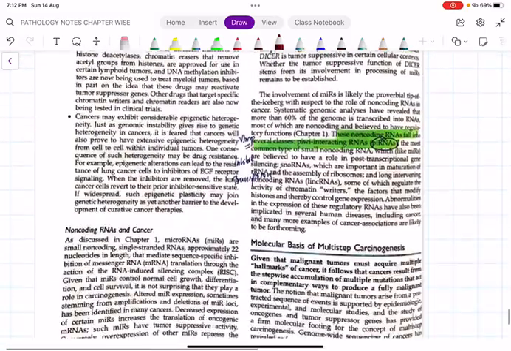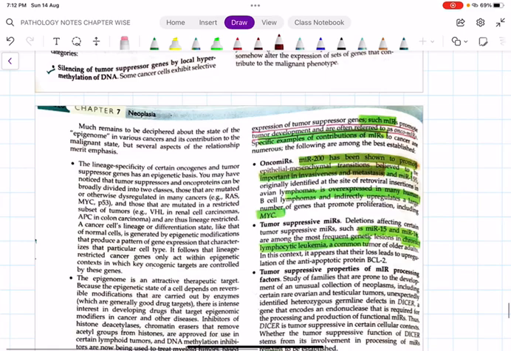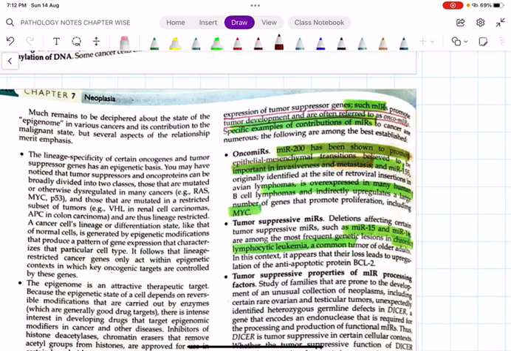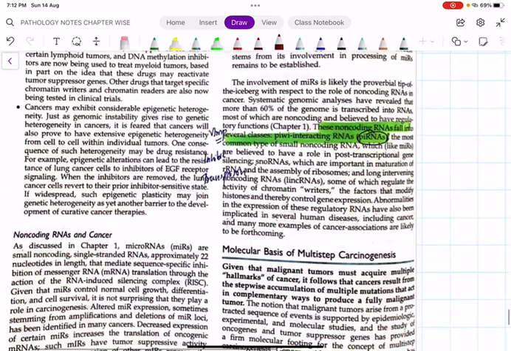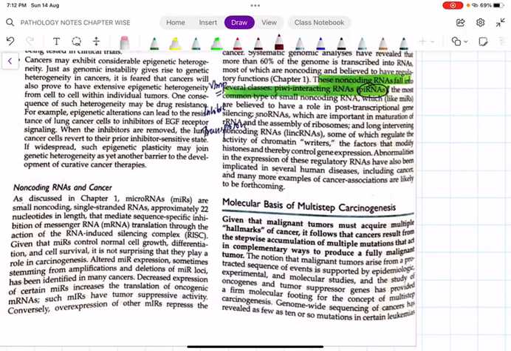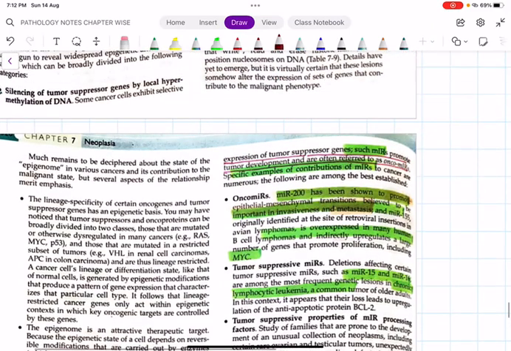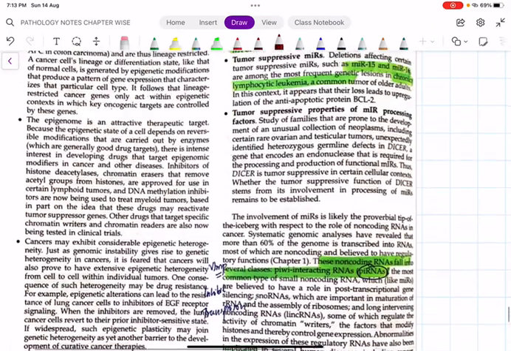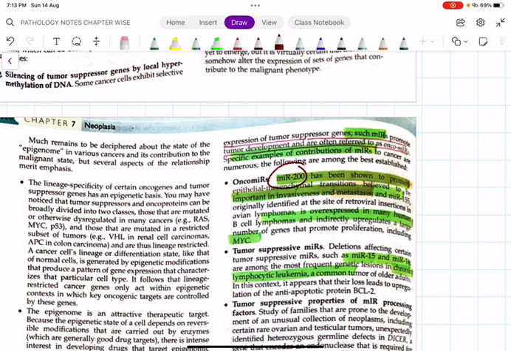Next I want to see about OncoMIRs. What are OncoMIRs? They are nothing else but the non-coding RNAs, the microRNAs. MIR stands for microRNAs. MIR-200 has been shown to promote epithelial to mesenchymal transition, and MIR-155 is overexpressed in many B-cell lymphomas. So MIR-200 for epithelial mesenchymal transition.